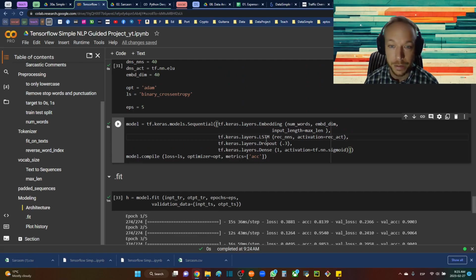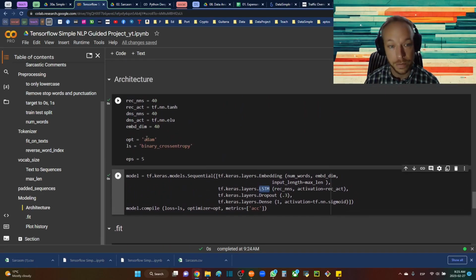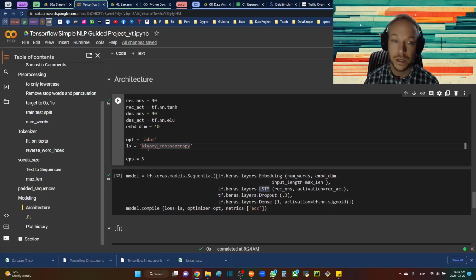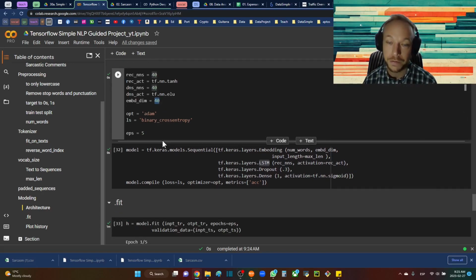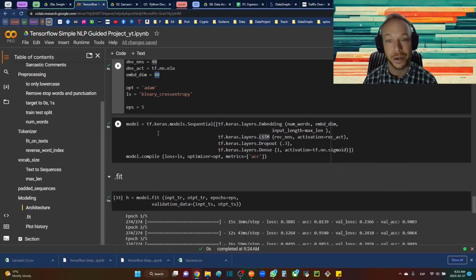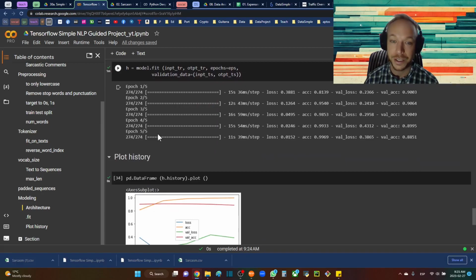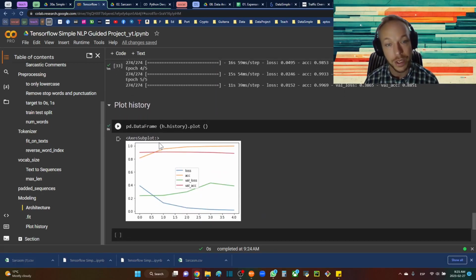So we can expand by adding more dense layers in between this. We could try different LSTMs, different optimizers, different, well, our loss is kind of what it is. We could try different embedding dimensions. I did experiment. I think this works good for how simple it is. But again, you can definitely make it almost unlimitedly more complex, and you will find that it does work better, but it is hard to find that complex architecture that works well. So it's a good starting point for a simple LSTM project, and we'll get more complex as we go on from here.